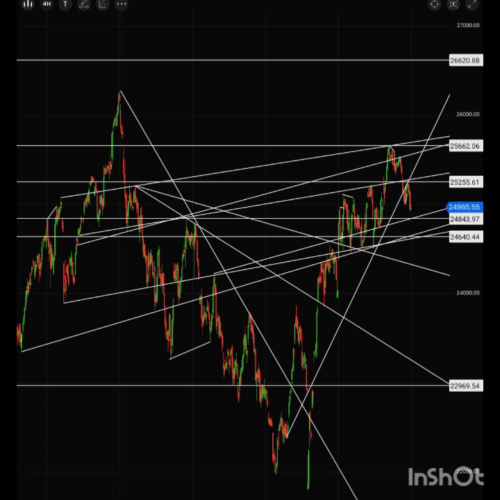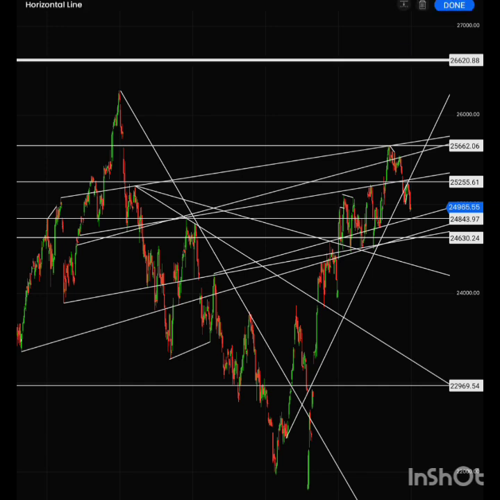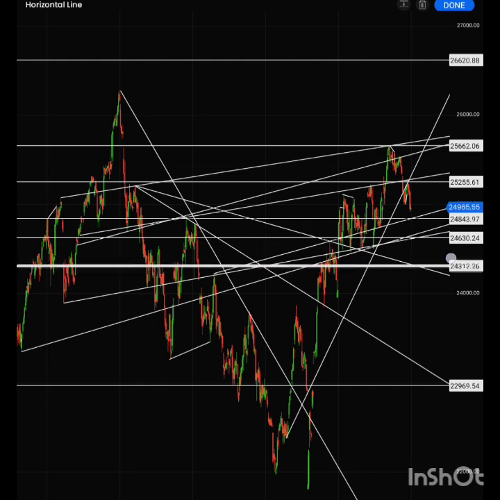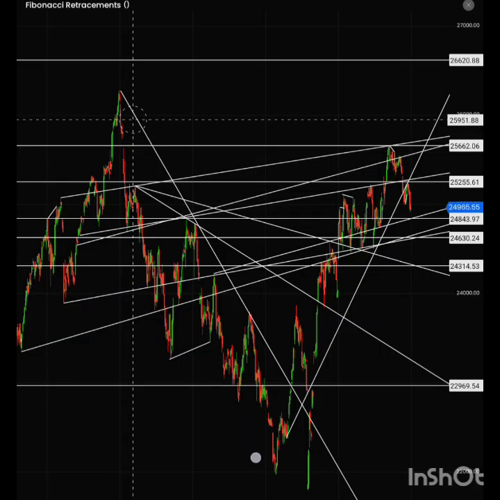If this 24,840 range does not hold, then we may witness around 24,640 to 660 range. So most probably we will have a downside movement. If this 630 range also does not hold, then we have to see a downside fall again towards 24,310.